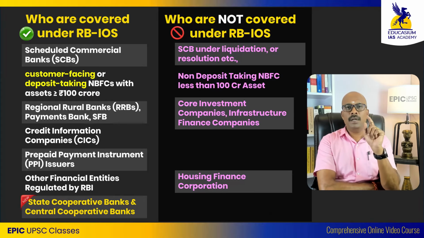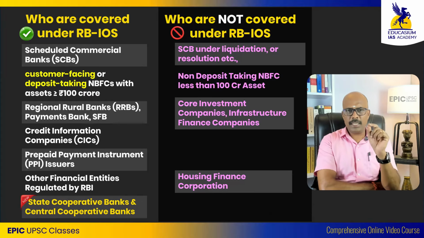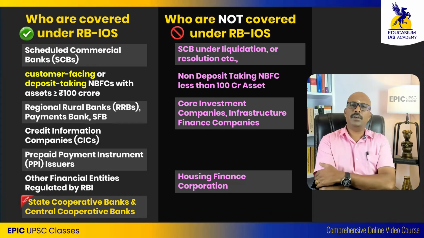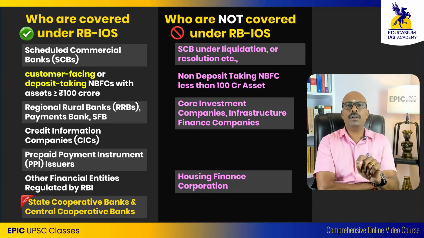However, you should remember that below the state and central level is PACS, Primary Agricultural Credit Society. Primary Agricultural Credit Society is not regulated by the Reserve Bank of India because it does not come under the Banking Regulation Act. Hence, it will also not come under the umbrella of RBI's Integrated Ombudsman scheme.